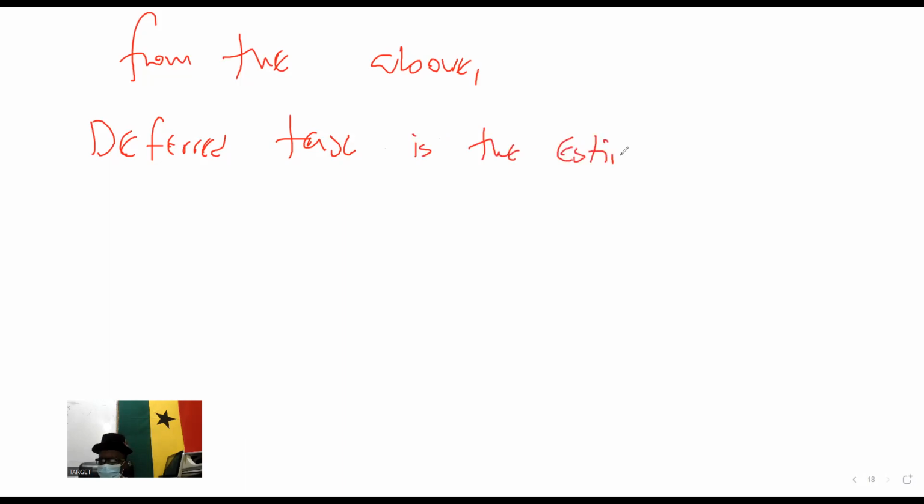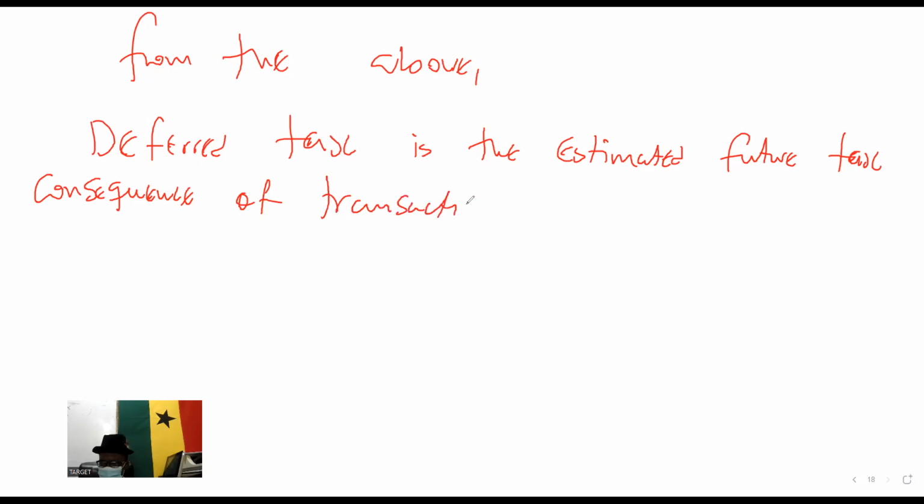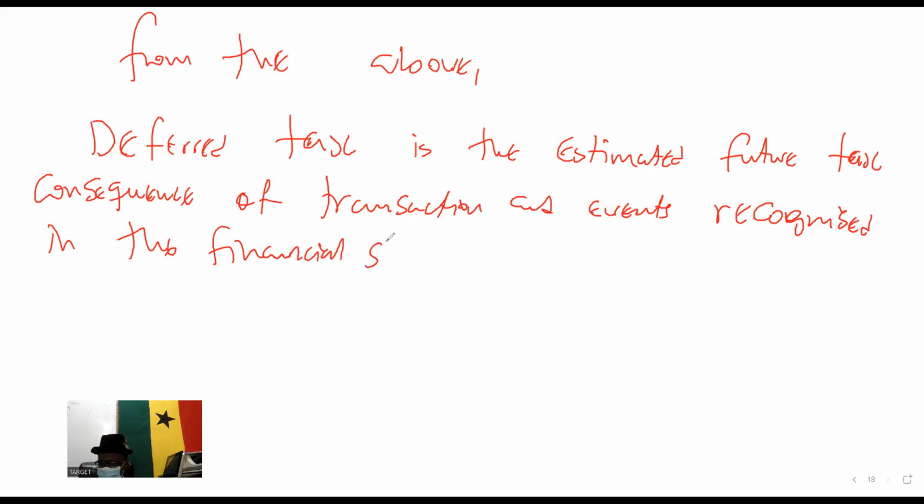Deferred tax is the estimated future tax consequence of transactions and events recognized in the financial statement of the current and previous period.